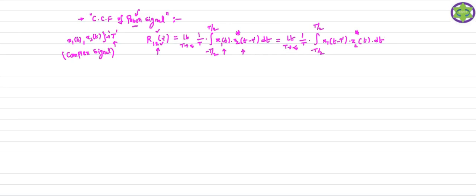So this is the cross correlation function of the power signal. How can we write this formula? That is very important.